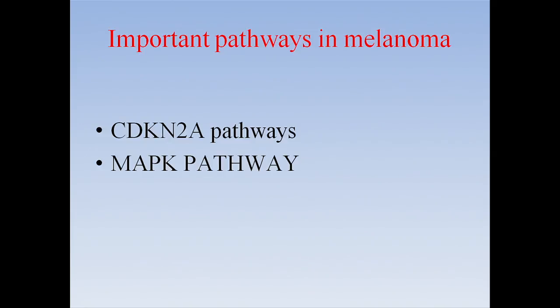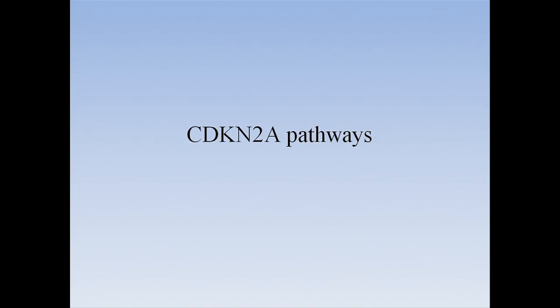The first pathway, the CDKN2A pathway, is a tumor suppressive pathway. Before we put in context where this pathway is altered in melanoma, we'll try to understand what this pathway does. The main function of this pathway is to suppress cellular proliferation.